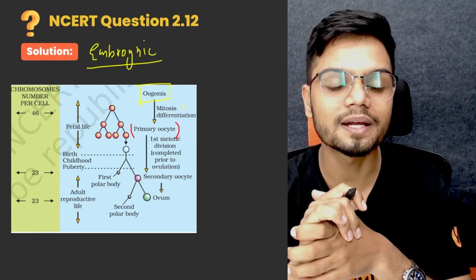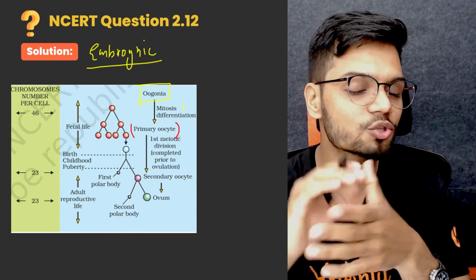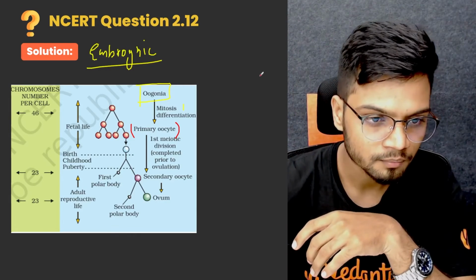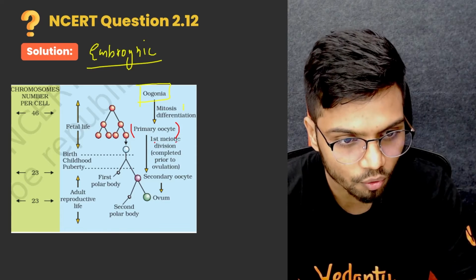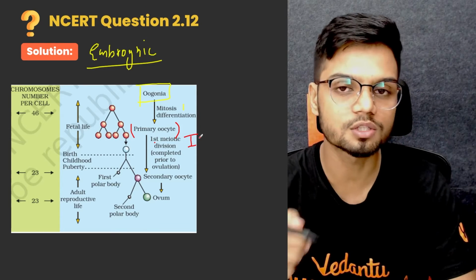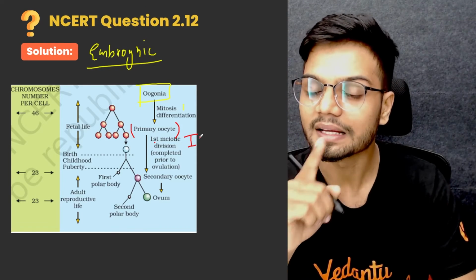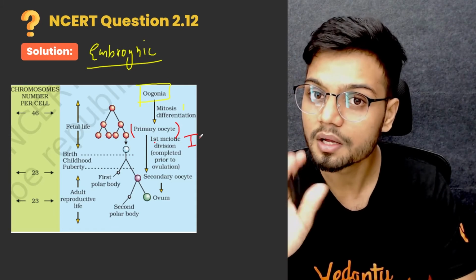Now this primary oocyte starts to undergo first meiosis, that is meiosis 1, but it does not finish meiosis 1.